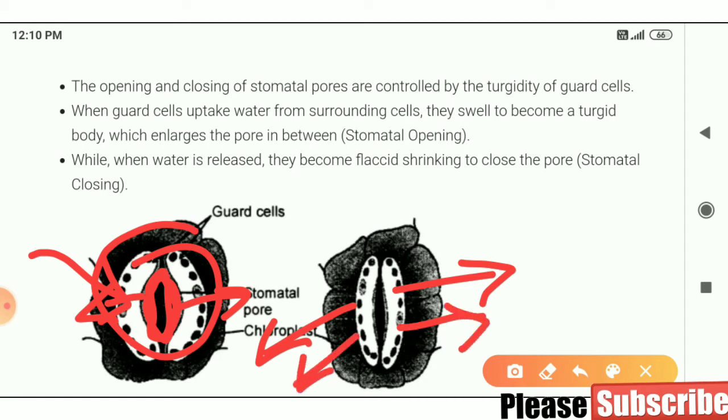What will happen? These guard cells will shrink, they become flaccid, shrinking to close the pore. This is known as stomatal closing. I hope this is clear to you. If any confusion is there, you can comment.